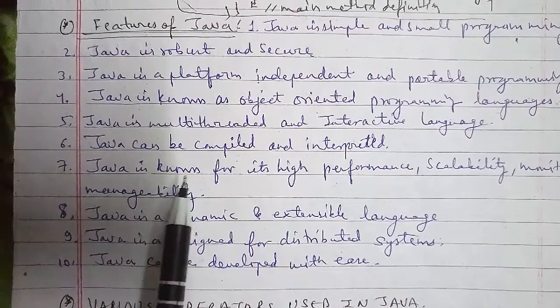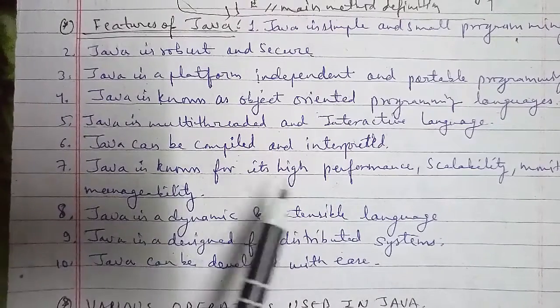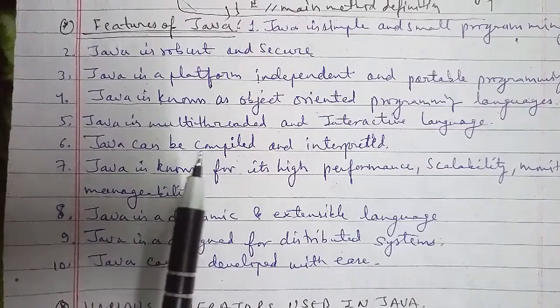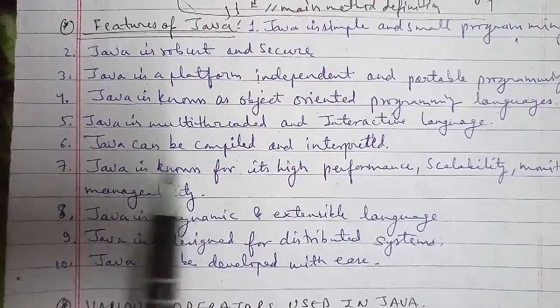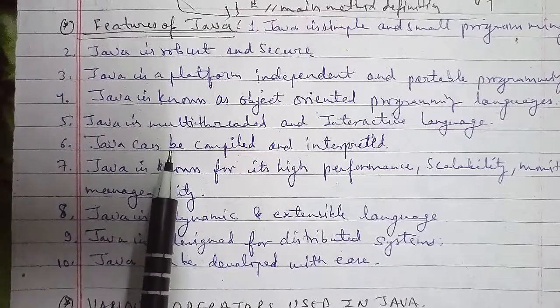The next we have is the eighth one, that is Java is a dynamic and extensible language. This language is capable of dynamically linking new class libraries, methods and objects. Java also supports functions written in C and C++. These functions are called native methods as well.